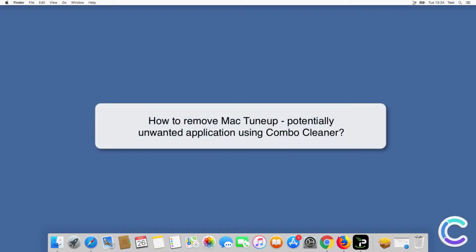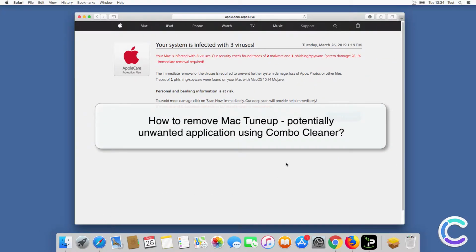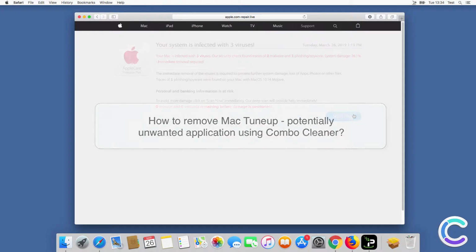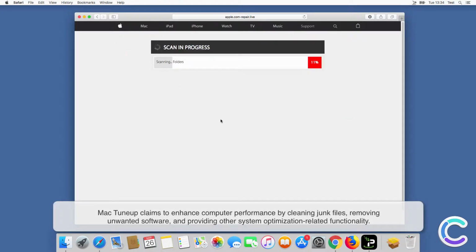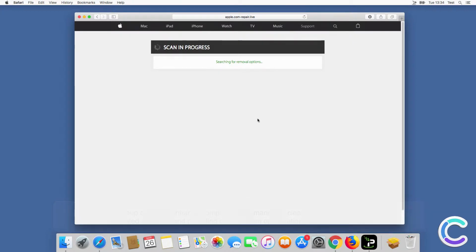In this video we will show you how to remove Mac Tuneup, potentially unwanted application, using Combo Cleaner. Mac Tuneup claims to enhance computer performance by cleaning junk files, removing unwanted software, and providing other system optimization-related functionality.